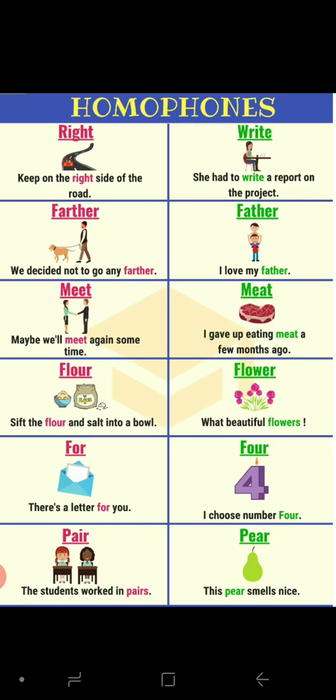Maybe we will meet again sometime. Meat, you know, flesh. I gave up eating meat a few months ago. Flour and flower. Sift the flour and salt into the bowl. Flower, what a beautiful flower it is. Likewise, for and four. There is a letter for you. I choose number four. Pear: the students worked in pairs, and another pear is a fruit. This pear smells nice. Okay, children, you should write in your notebook all these homophones.